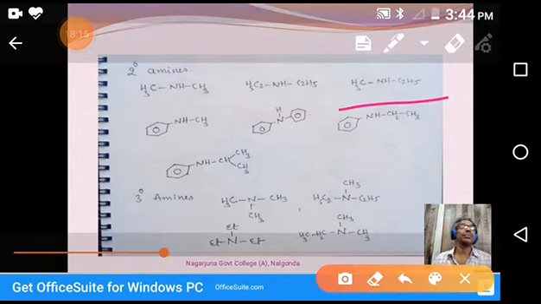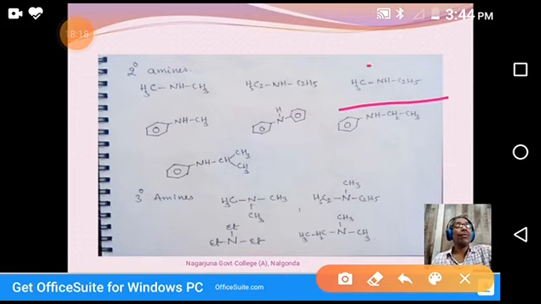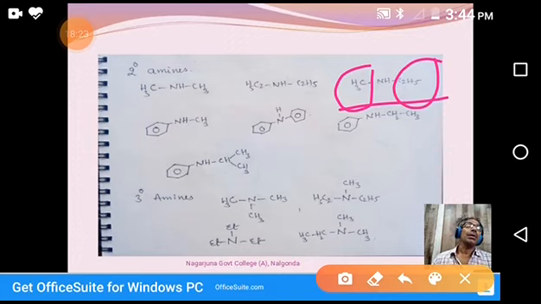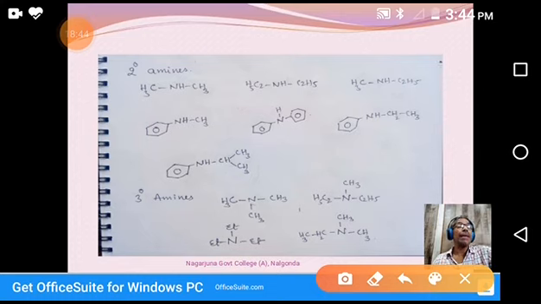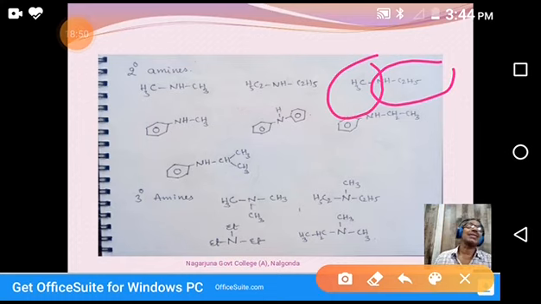Coming to the next one, you see this one. These two are different. One is a methyl group, the other one is an ethyl group. That's why in the common name, it is ethyl methylamine. E, M. E comes first, because in the common method we follow alphabetical order. That's why it is ethyl methylamine. It's a common name. Coming to the IUPAC name, it is ethanamine, but one hydrogen is substituted by methyl. That's why N-methyl ethanamine. This is the IUPAC name.